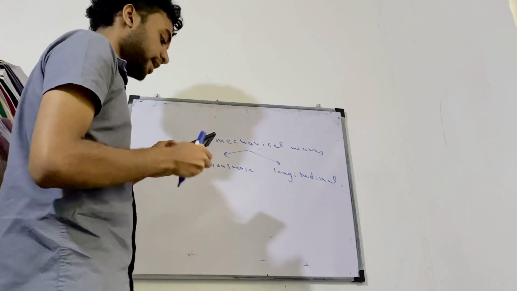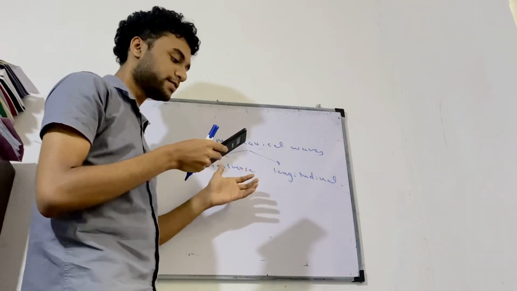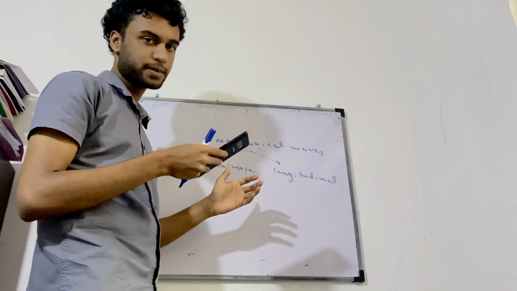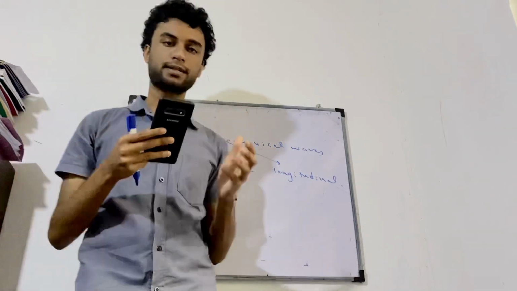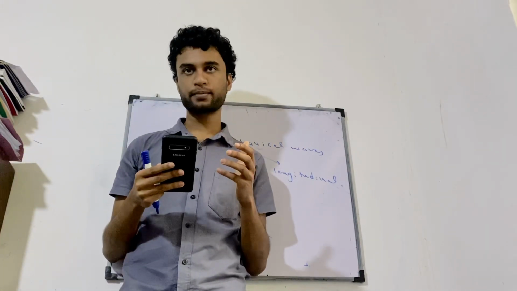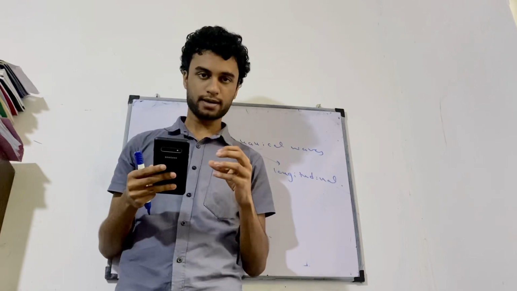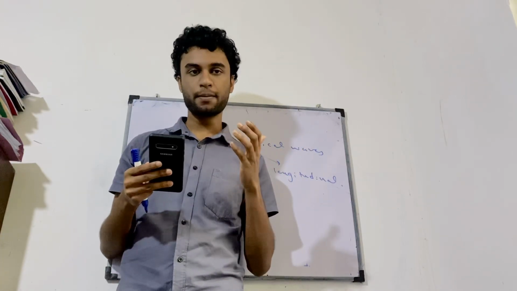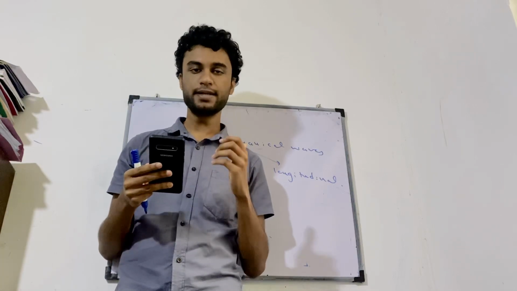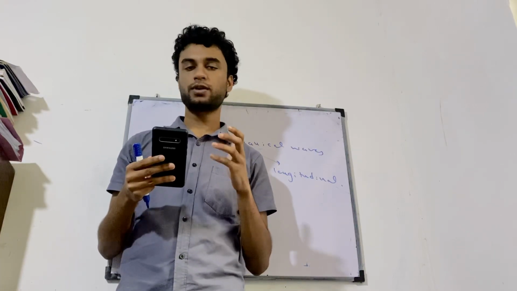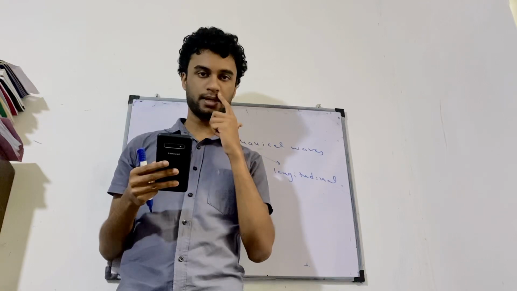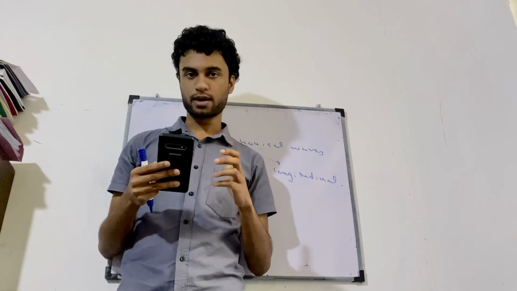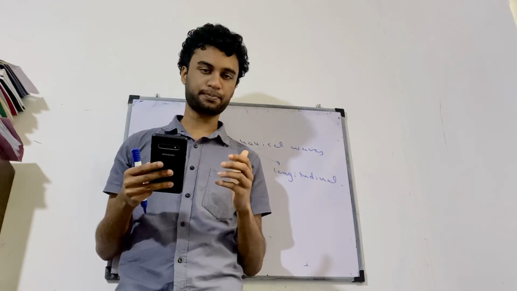And they also definitely require a medium to propagate. That's 100% correct. Now, why do you say that? They do require a medium to propagate because they're mechanical waves. Mechanical waves need a medium to propagate. But electromagnetic waves do not require a medium to propagate.